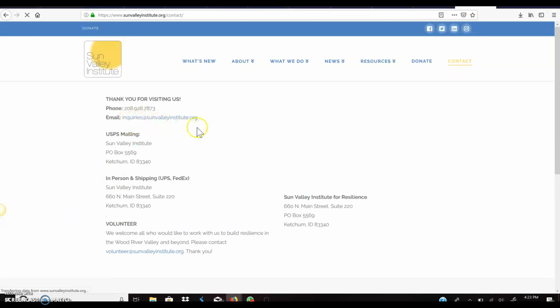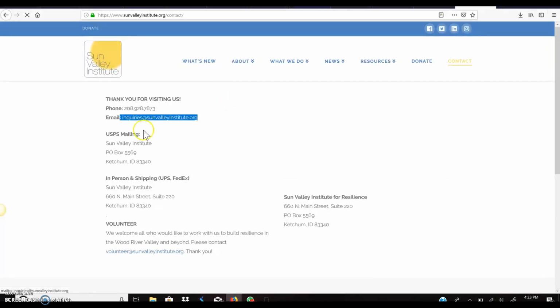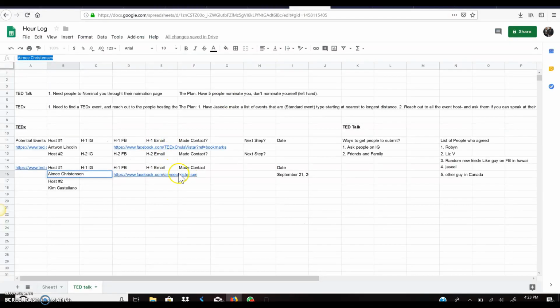Email inquiries at Sun Valley Institute. So then you could just get that email and put it right in there. So you just copy it, control copy, email, control V. That's your email right there.